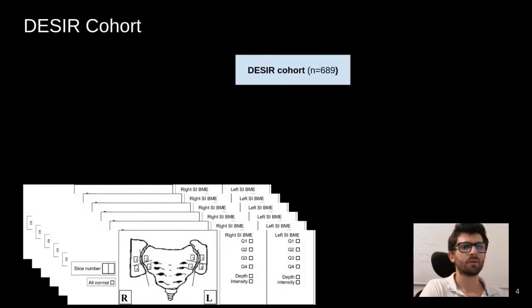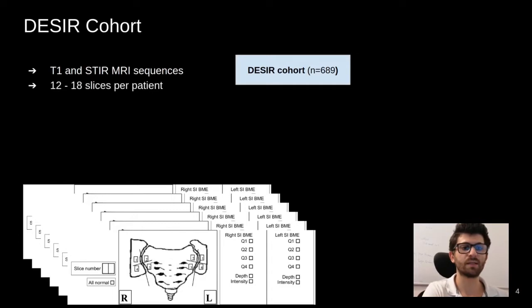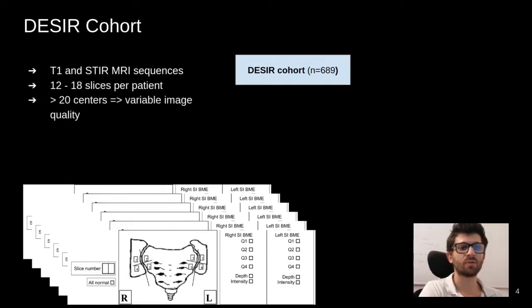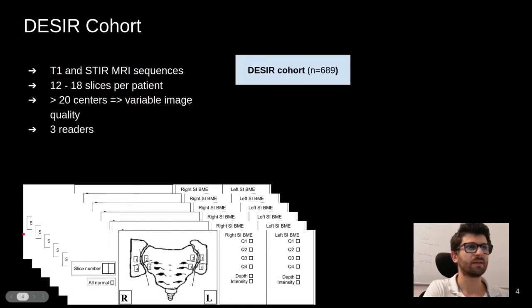The DESIR cohort was created to study AxSpA. Patients were recruited and followed for 10 years. For each patient, T1 and STIR sequences were gathered with 12 to 18 slices. The images were gathered across 20 different institutions, resulting in variable image quality. Each MRI slice was annotated by 3 expert radiologist readers. They annotate if each joint is inflamed or not in 6 different slices. They also give a global opinion for patients.